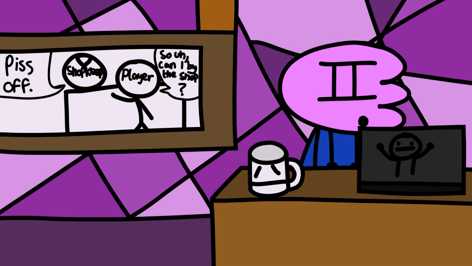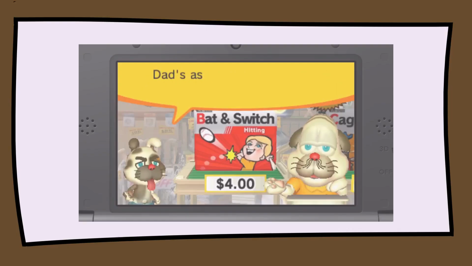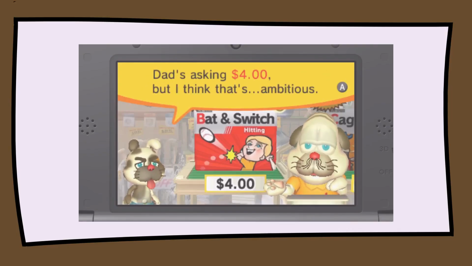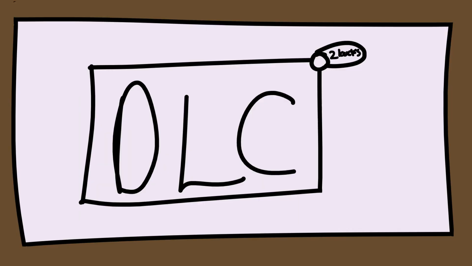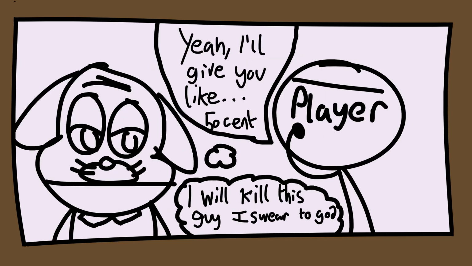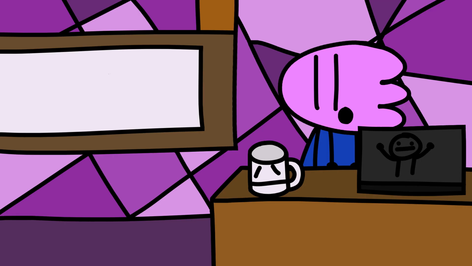Rusty's Real Deal Baseball. Yeah. So this game that you haggle with the shopkeeper to buy DLC. So let's say a DLC is like $2 on the eShop. You can haggle with the dog guy and you can get it for like $1.59 or a lower price. So I want to add something like that to my game where you can haggle for stuff with in-game cash.